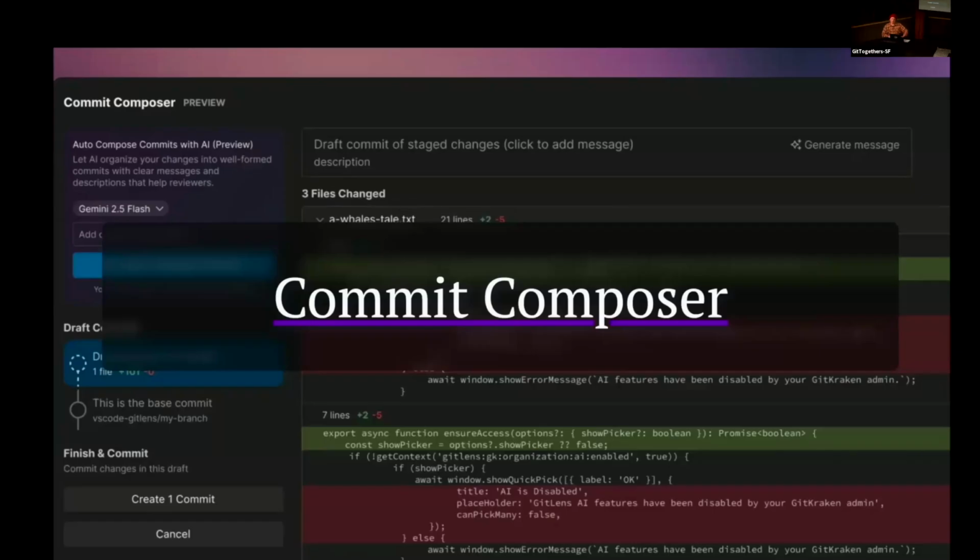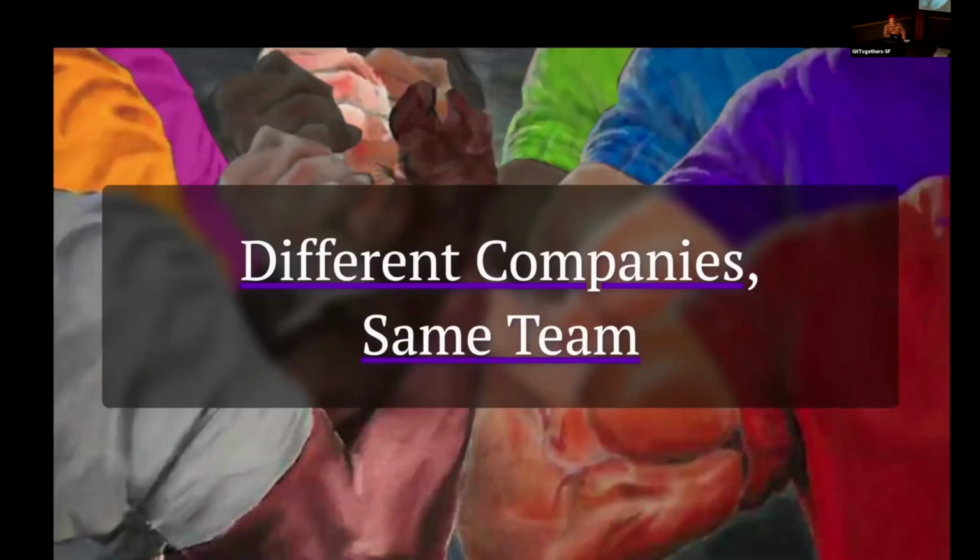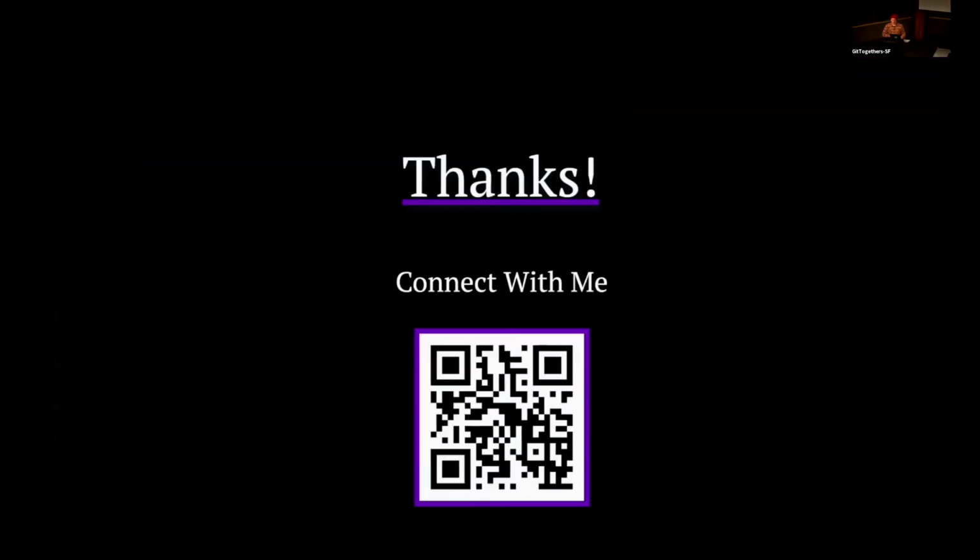So Commit Composer is one of these AI things we're working on. And we're working on other AI tools as well, but I just think this is one of my favorite parts. There's Git Butler, there's Graphite, there's GitKraken, there's all these tools built on top of Git. And just because they're different companies, we're still on the same team of making devs more productive with Git, saving them the time and effort of having to memorize all 70+ commands in Git. And I think there's even more that are planned. I really like the idea of not treating this as a zero-sum game and just building tools that make devs happier and more productive. So that was my slides.